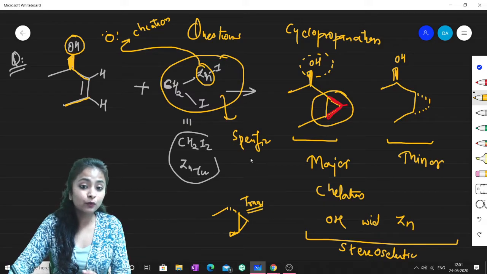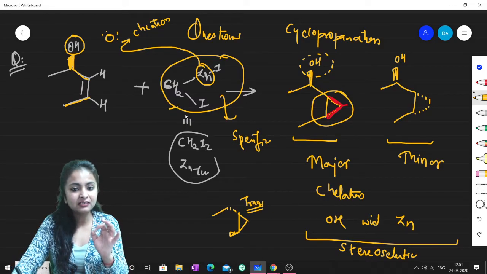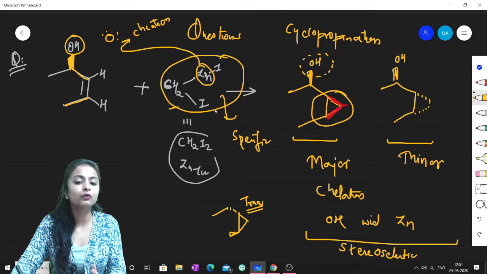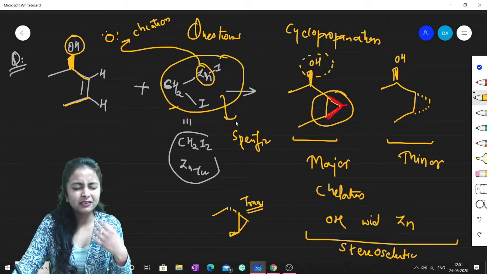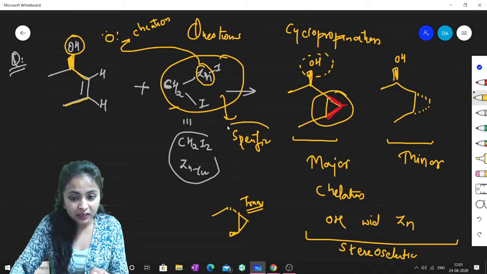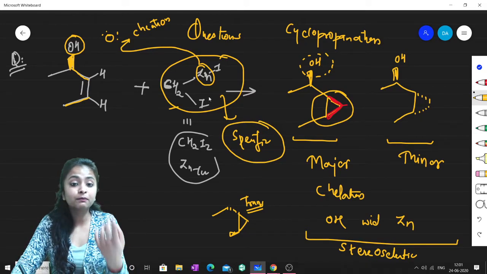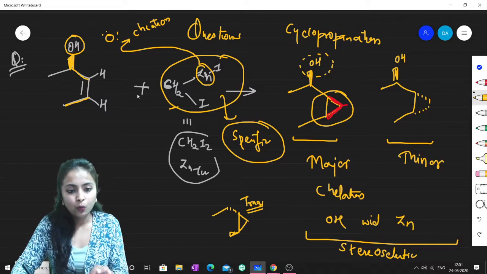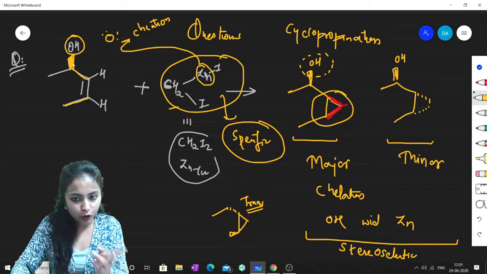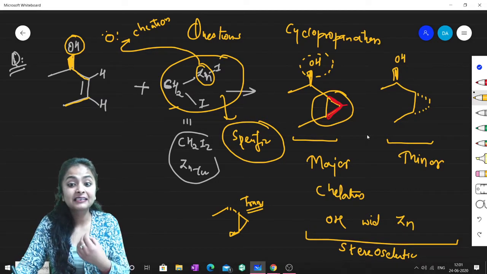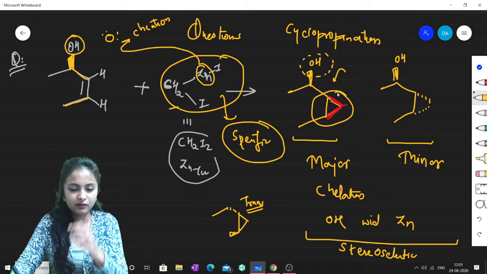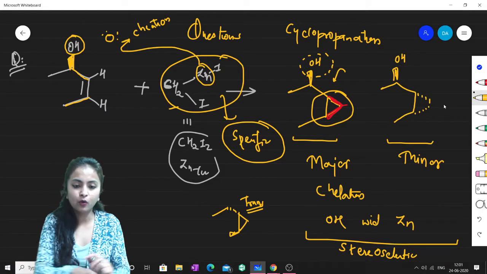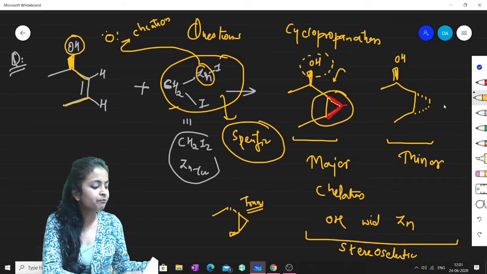Therefore, with respect to carbene, because it is Simmons-Smith carbene, it will form a singlet carbene only, and therefore there will be only a stereospecific product. So the product will be stereospecific with respect to carbene, but with respect to this OH, the product will be stereoselective, and there too this one will be major and this one minor. I hope this question is very clear to you all.